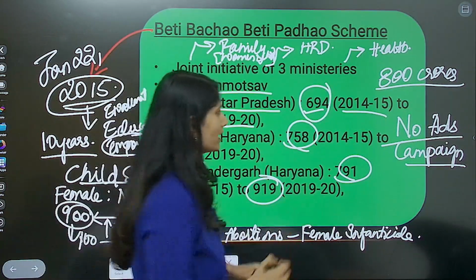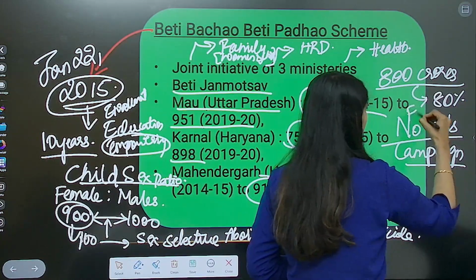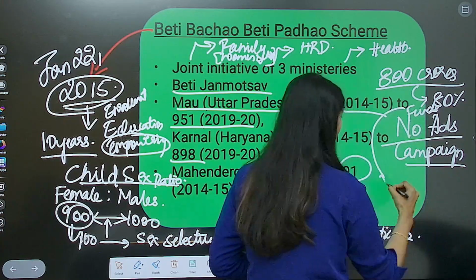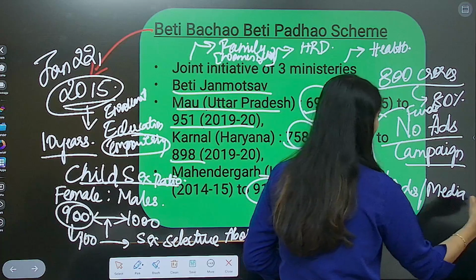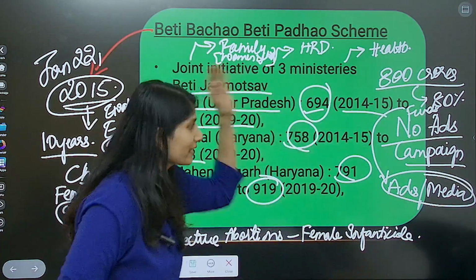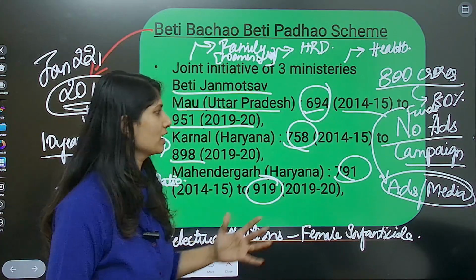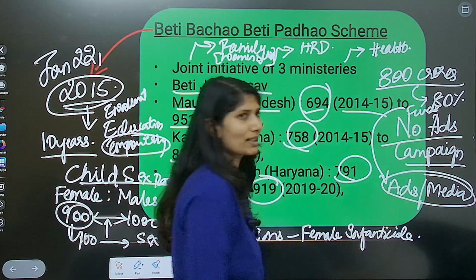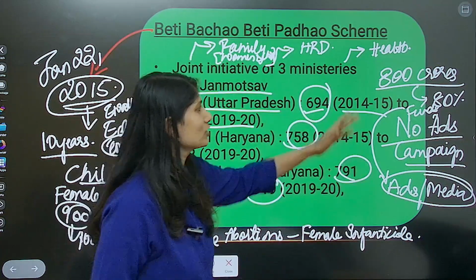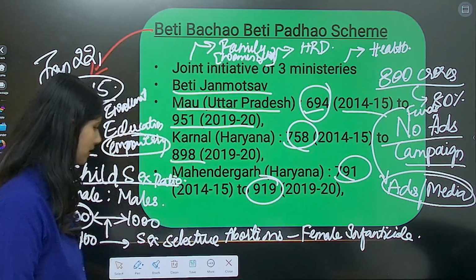But almost 80% of the funds was spent only on media advertisements about the scheme rather than actually spending it on the scheme. This brought in serious issues, stating that instead of spending on ads and media campaigns, you have to spend the majority on the scheme itself. Understanding?